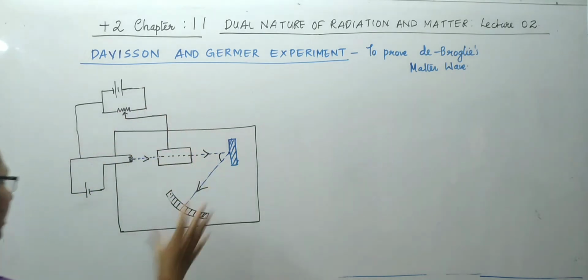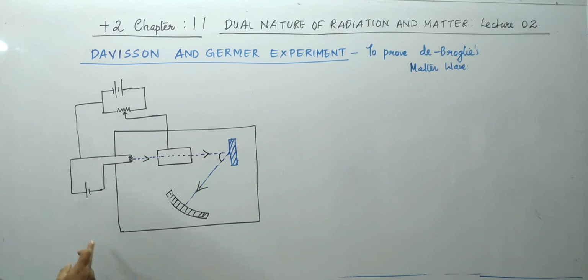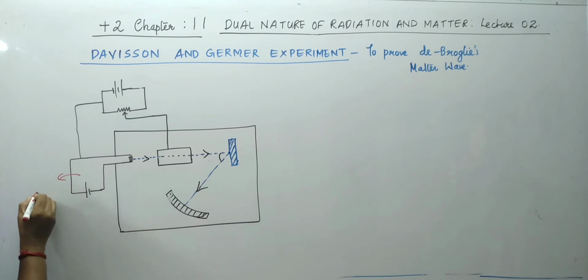A very simple setup. In order to prove de Broglie's concept, Davisson and Germer had taken an experimental setup, which consists of an electron gun. This is an electron gun. What is this? A gun which releases electrons from it.